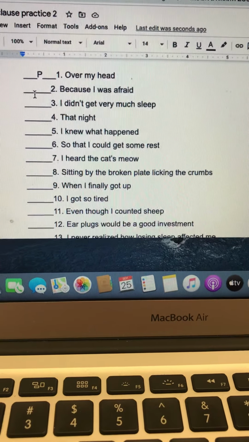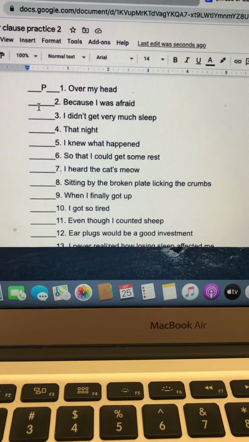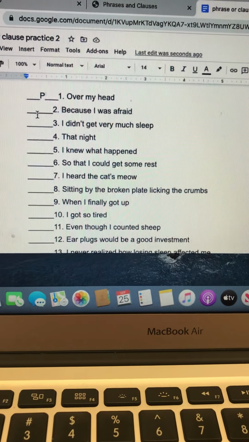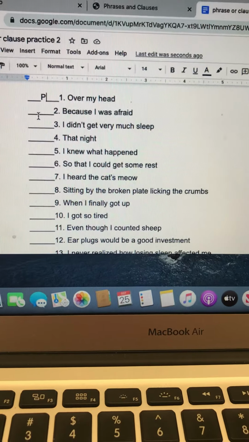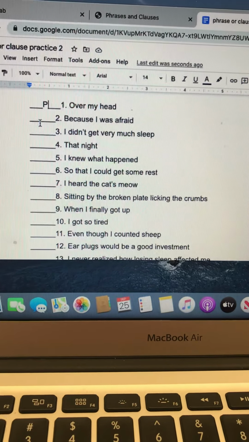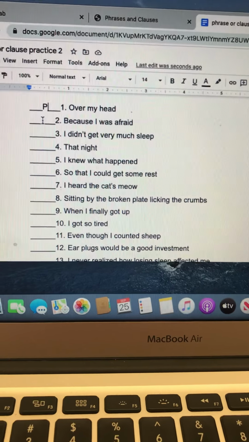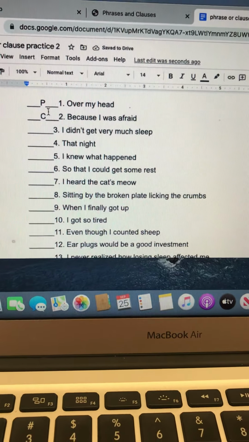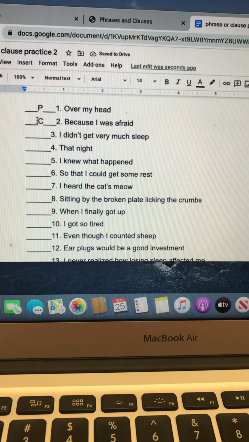All right, on the next one it says, because I was afraid. Who's doing something? I was, that's my subject. What did I do? I was afraid. So that's my verb. I know that's a clause, so I'm going to go ahead and put a C in the blank. Now I have to decide if it's a dependent clause or an independent clause.